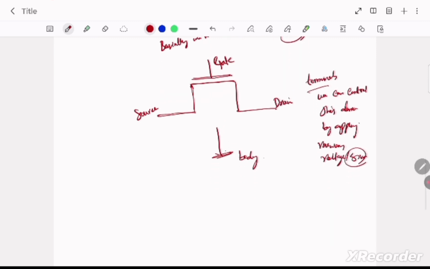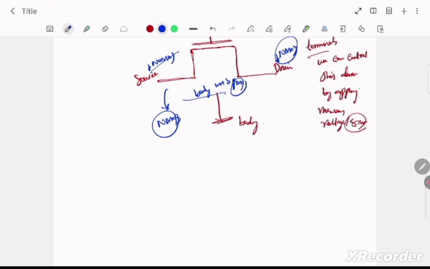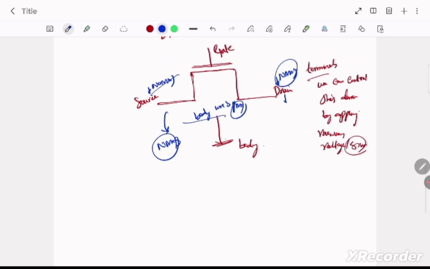Okay, so let us fix it as NMOS. So this body will be P type, and this drain will be N type, and this will be N type. Usually for the NMOS device this drain is connected to VDD, and this source is ground.